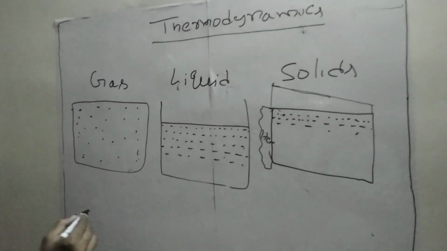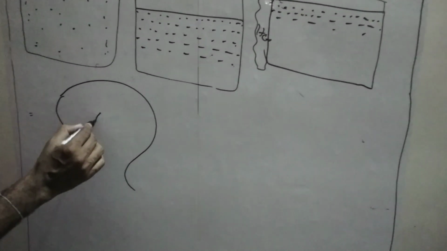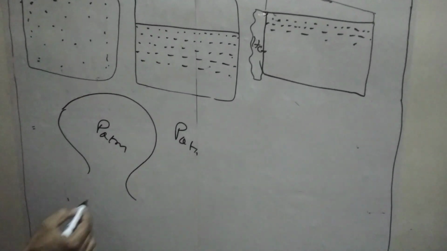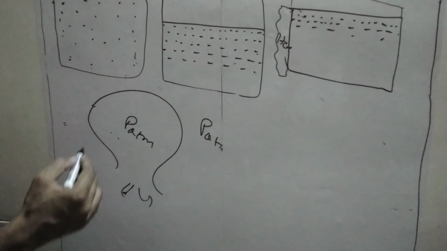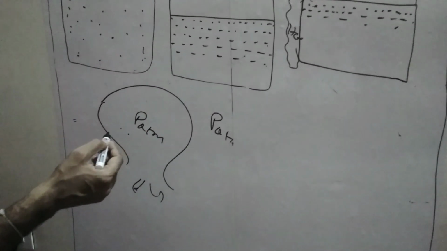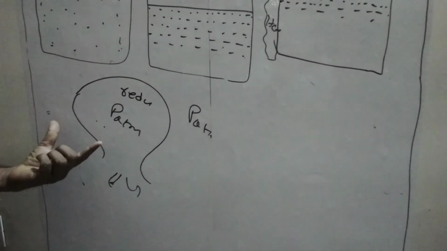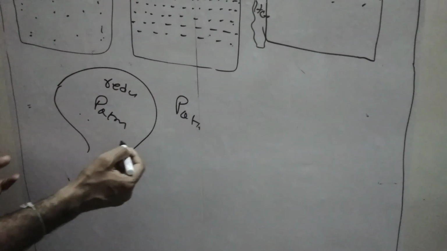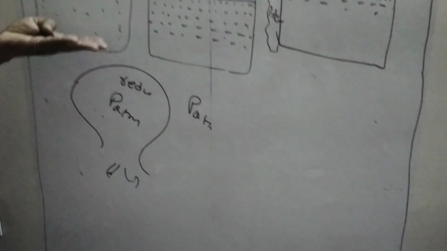Now observe a balloon. Take a balloon. Initially the balloon is at atmospheric pressure, and the outside pressure is also atmospheric pressure. Now when you start heating the balloon, the distance between the particles will increase because of the molecular vibrational heat. Now the density will keep on reducing. When the density is reduced, this balloon will be floating in the atmosphere. So it will keep on rising to the highest level. The balloon will keep on moving upside.